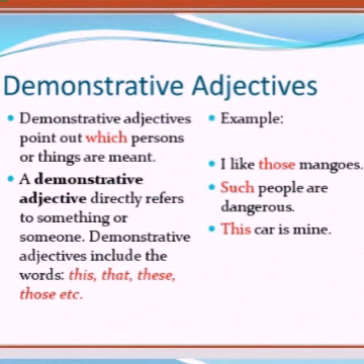For example, I like those mangoes. Which mangoes? Those mangoes. Okay, such people are dangerous. Which people? Such people. Okay, now this car is mine. Okay, this refers to a singular noun close to the speaker. So here the adjective is this, which gives the answer of which.